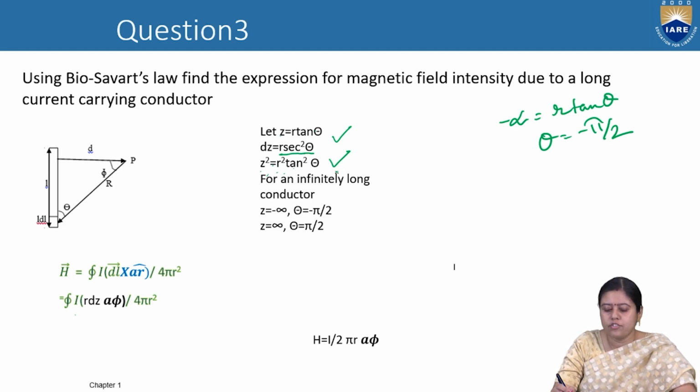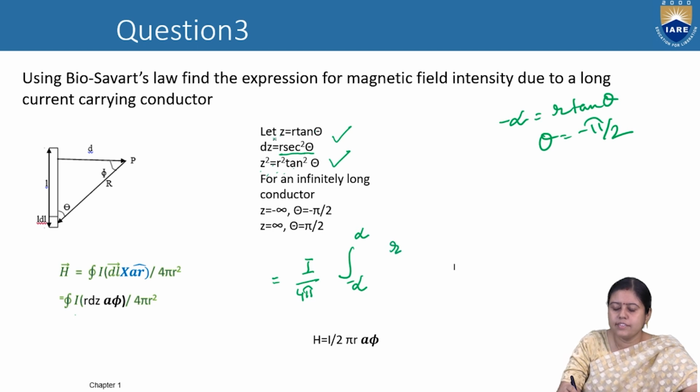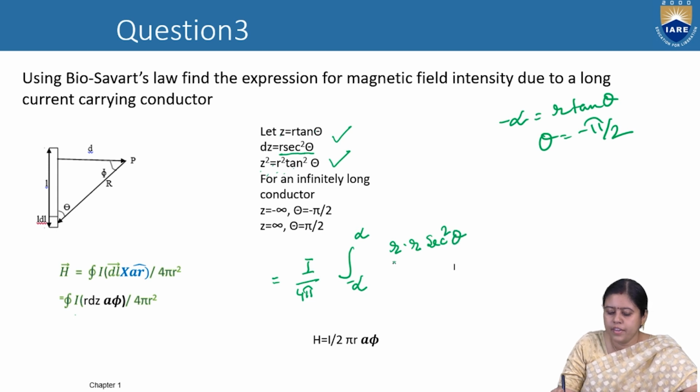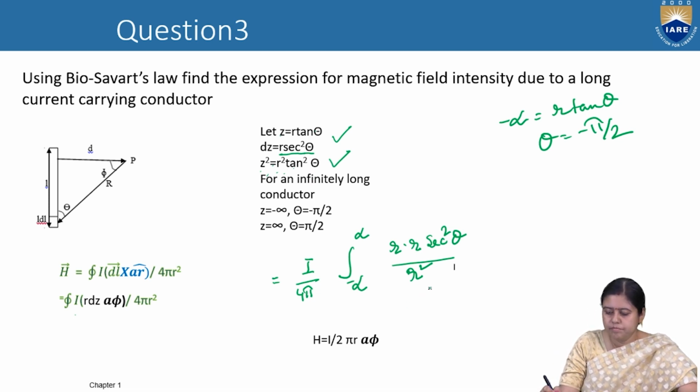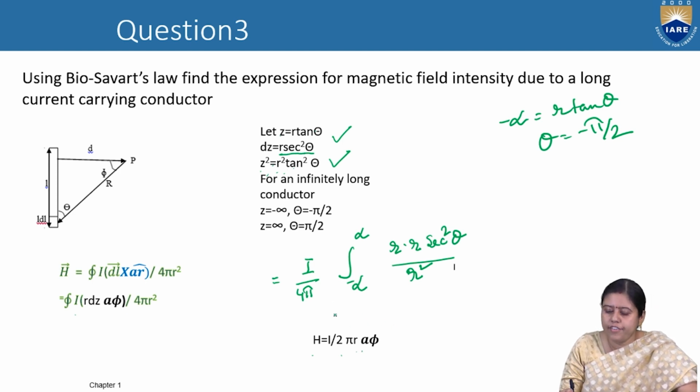So if we put it, we get the integral from minus infinity to plus infinity of I by 4 pi R times R sec square theta divided by R square. If we put the value, we will get that H is equal to I by 2 pi R, and the direction is in the phi direction.